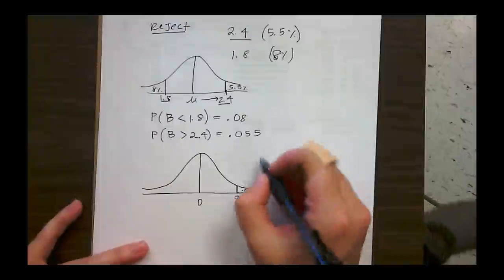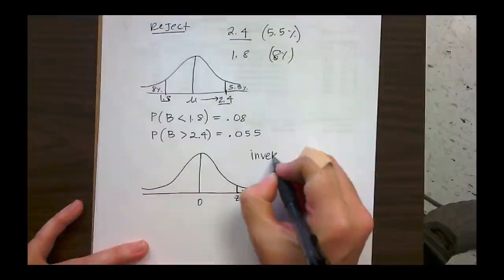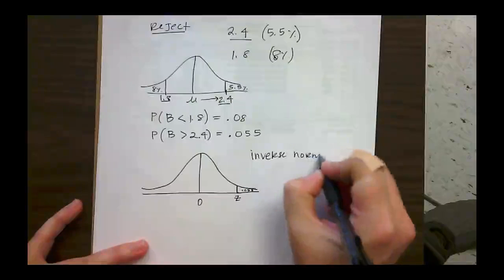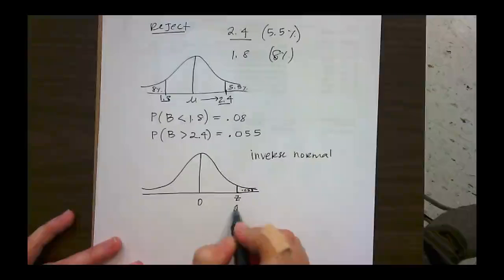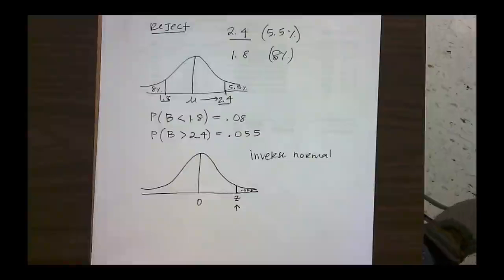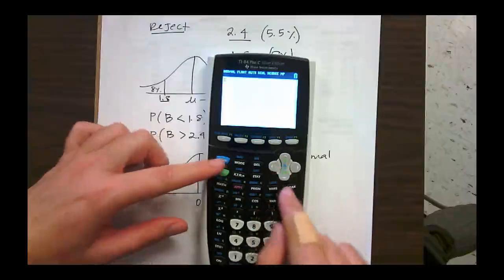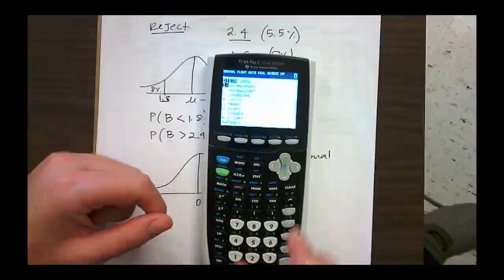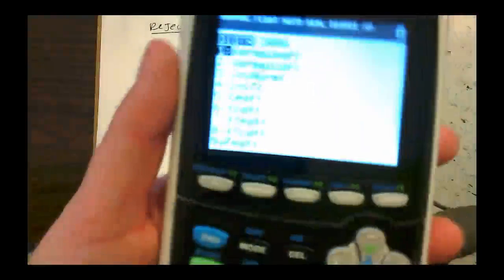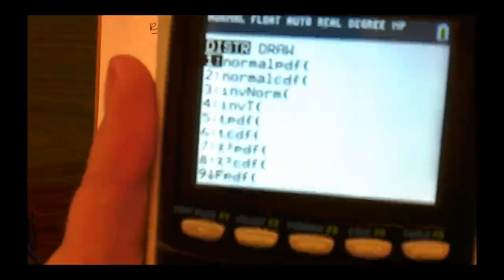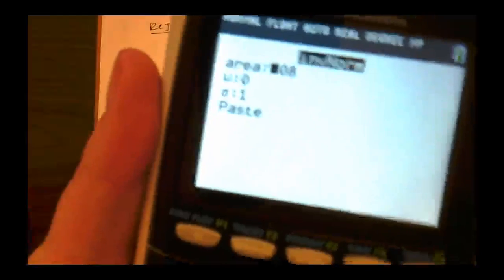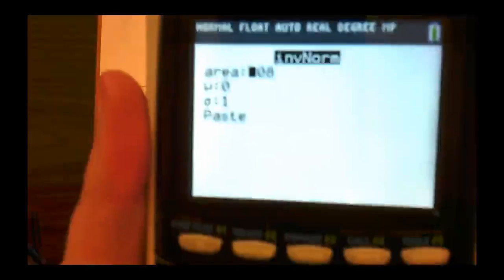So we can use the inverse normal function of our calculator to tell us this value. So the inverse normal on our calculator here. I'm going to go to my second, distribute. I'll bring this up closer to you guys. And I'm going to use my inverse normal. Okay, and I want my percentage to be,